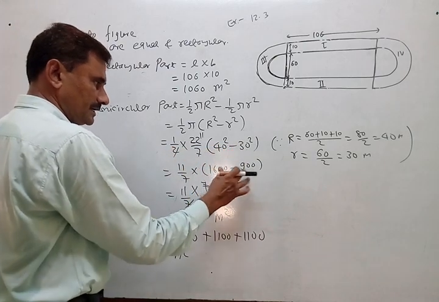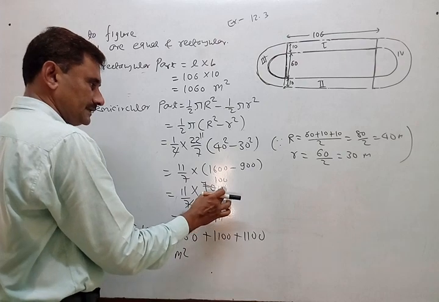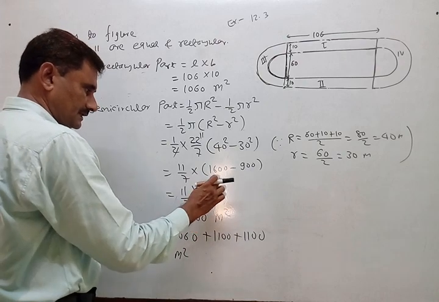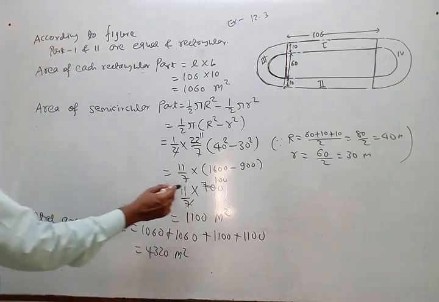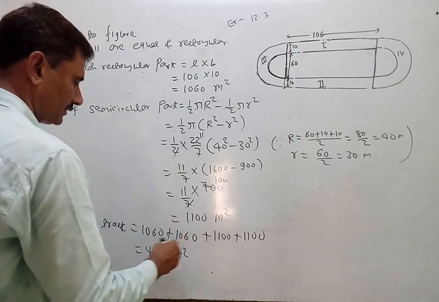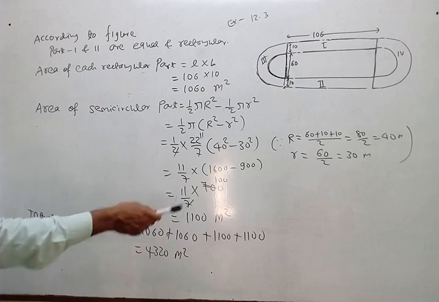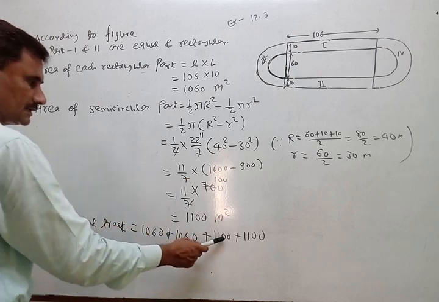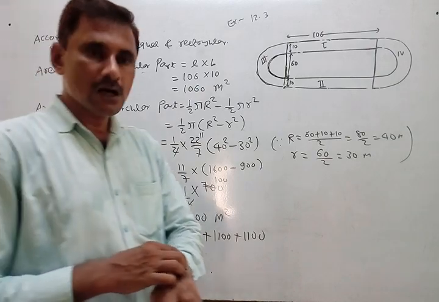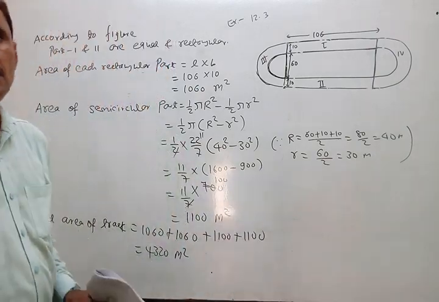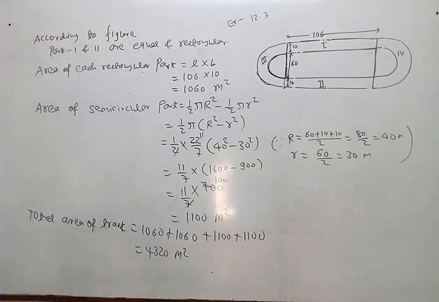So 1600 minus 900, it is 700. 7 7 cancel out. So 11 into 100, 1100. Okay. So we added all 4 parts. First and second equal, 3 and 4 equal. So we got 4320 meter square as the area of the track. Okay, so this is number 8.